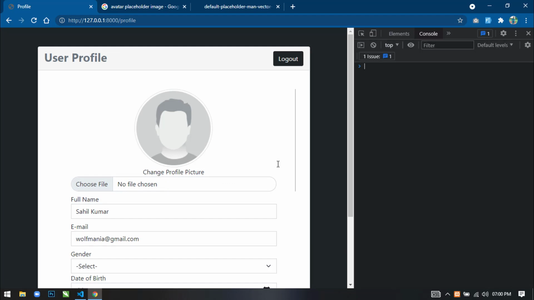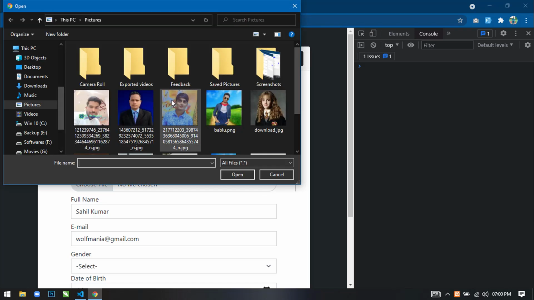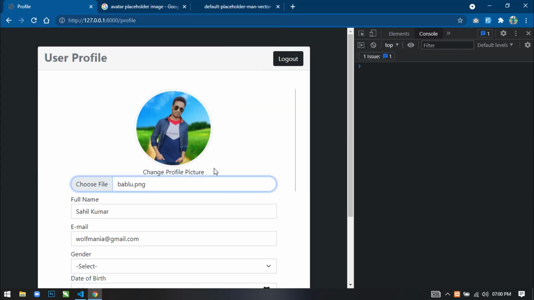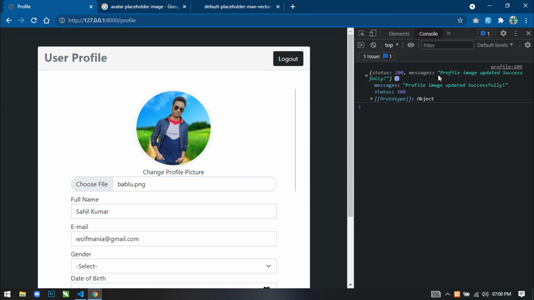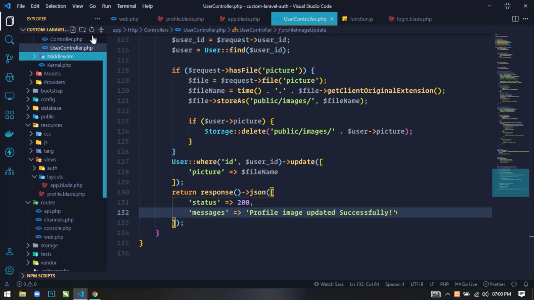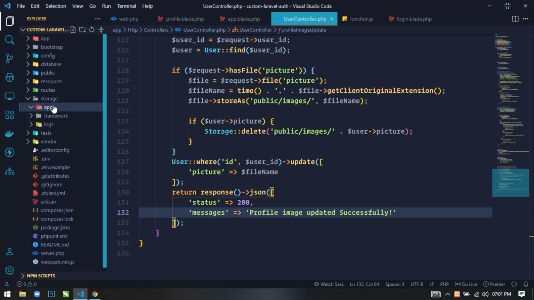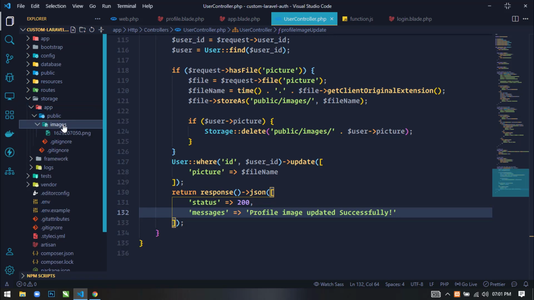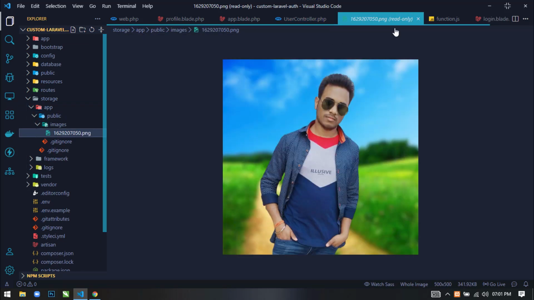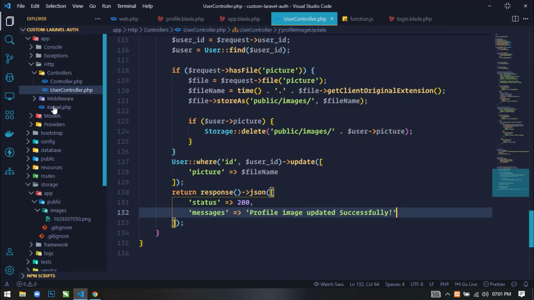Now here you can see when we select a new image, we are getting the status 200 and the message profile image updated successfully. Now if you go to the storage directory and check, storage app public images, this is the image that I have just uploaded.